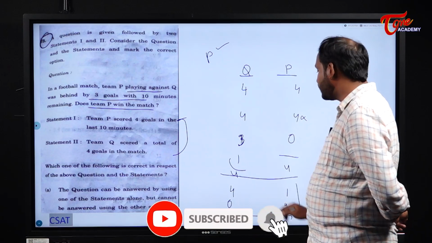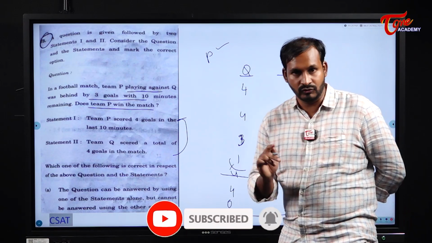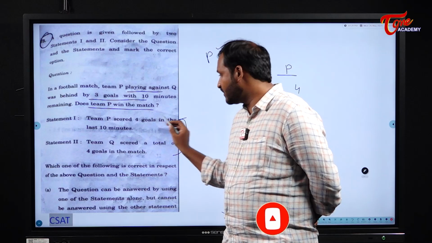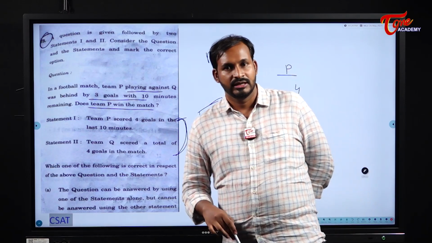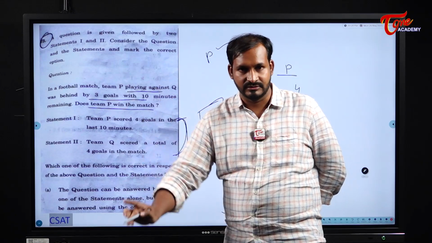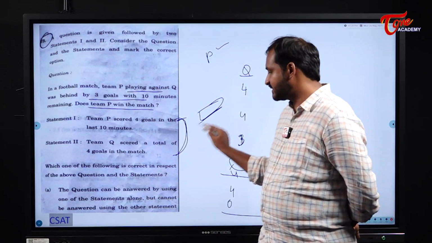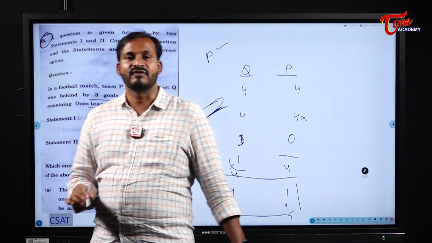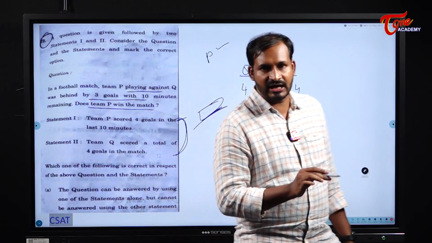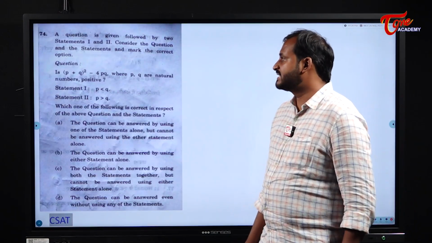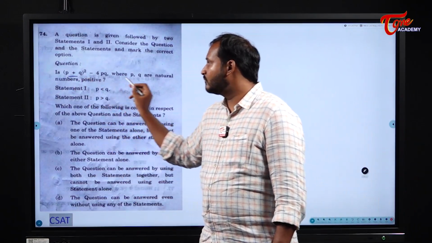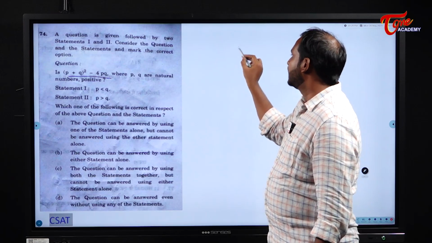That means P may win or the match may get tied. Two chances are there. So by using both the statements also, we cannot draw a conclusion. There is a chance for both tie as well as win. So by using both, we cannot tell our final answer. Understood? Right? Next one.